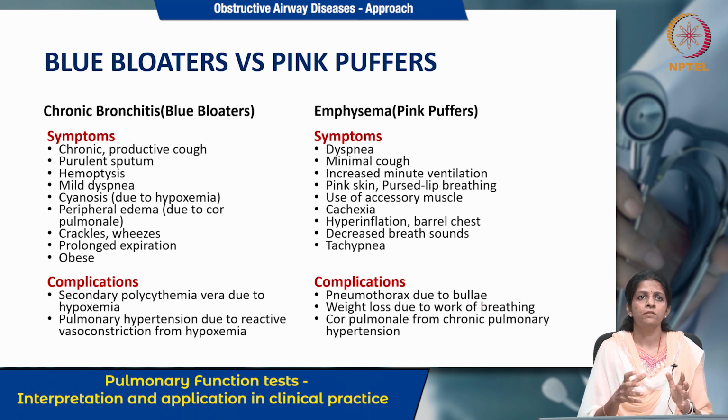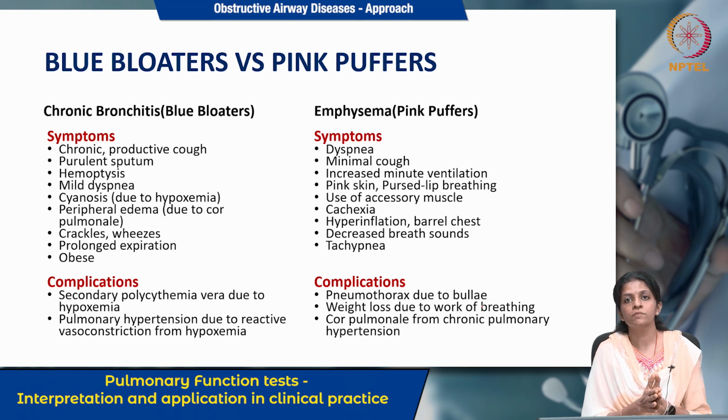So I have just used the term, previously we used to call it blue bloaters and pink puffers. These blue bloaters are nothing but chronic bronchitis. Why they are being called blue bloaters is that there is usually hypoxemia, and because of this hypoxemia there is cyanosis and bluish discoloration. That's why they are called blue bloaters.